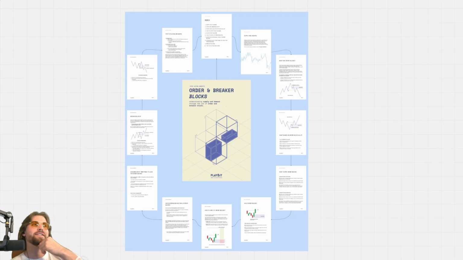Are order blocks and breaker blocks a scam? Well, we have to define scam. I'm going to define scam as in it doesn't work consistently and/or it's not useful to traders, because if it's being taught to traders as being useful and it's not, that's a scam. So I don't inherently believe that order blocks are a scam. I do inherently believe they're not useful though.